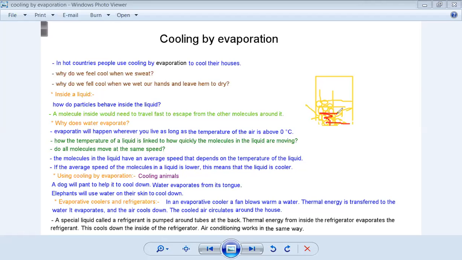Can you repeat that again, Miss Hanan? We said that when these fast moving molecules escape from the liquid, this reduces the level of the water, right? Yes. Okay, when the level of the water reduces, this will reduce the average speed of the other molecules that are left behind, the molecules that we can see here. This will decrease their average speed.